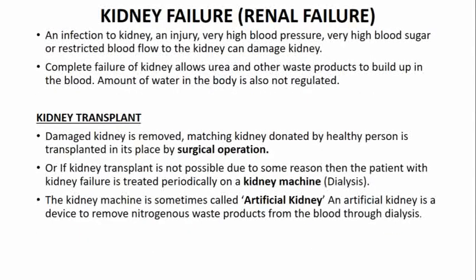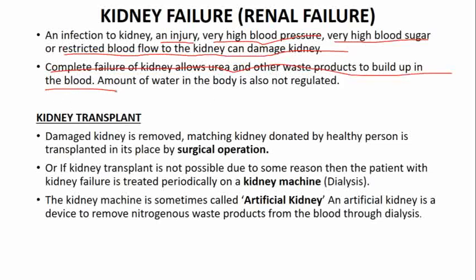Now the next topic is kidney failure. We have seen that the kidney is very important for us, because it purifies the blood. So if due to some reason the kidney is not working, what may be the reason? The kidney may be injured, or damaged due to very high blood pressure, or not functioning due to very high blood sugar, or damaged due to restricted blood flow to the kidney. In this condition, partial damage or complete failure of the kidney allows urea and other waste products to build up in the blood.